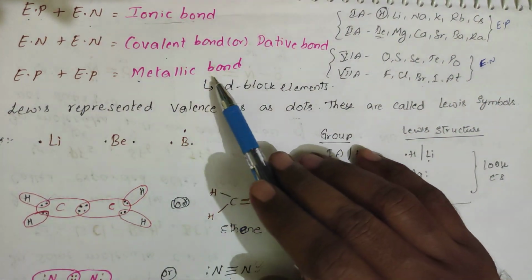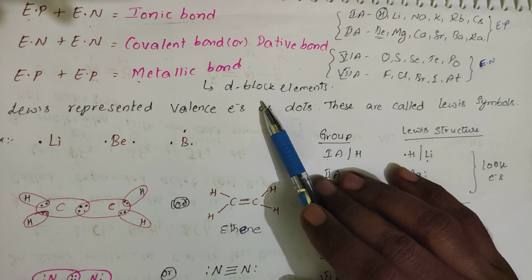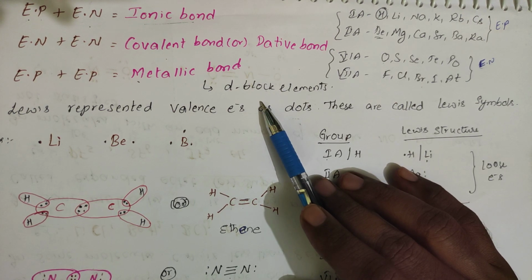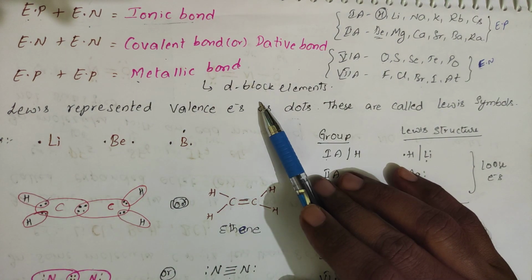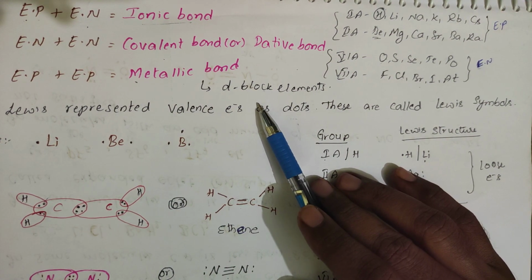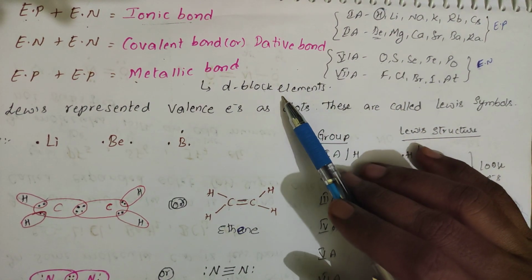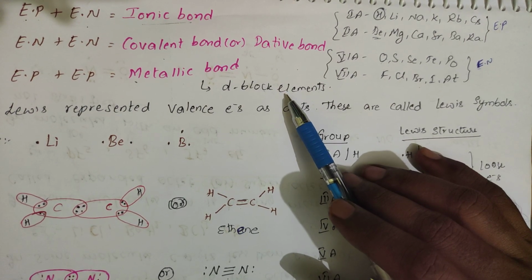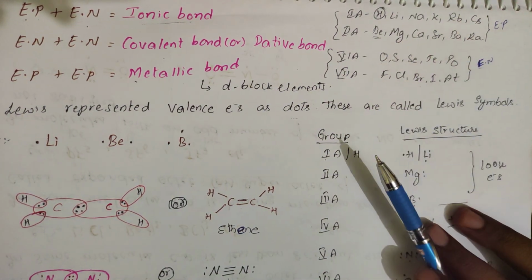So electropositive elements you can see basically in the D block elements. Those are scandium, titanium, vanadium, chromium, manganese, iron, cobalt, nickel, zinc. In the same way, yttrium to cadmium as well as lanthanum to mercury: zinc, cadmium, mercury. You can see they are metallic elements. We'll be learning about the D block.